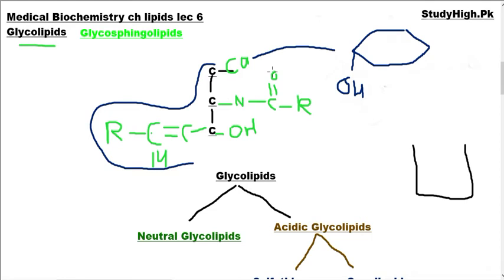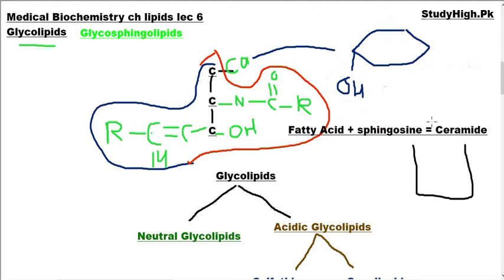If someone asks you what is the simplest glycosphingolipid, it is cerebroside, which consists of glucose or galactose at carbon 1. And this whole structure other than the carbohydrate, as I explained in the previous lecture, is the sphingosine connected with a fatty acid. Fatty acid and sphingosine both combine and form ceramide. Ceramide is equal to fatty acid plus sphingosine, and ceramide is further connected with carbohydrate to form glycosphingolipid.